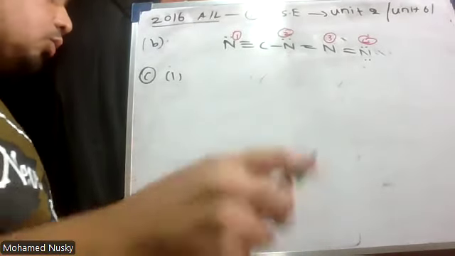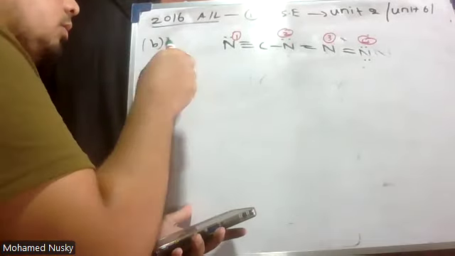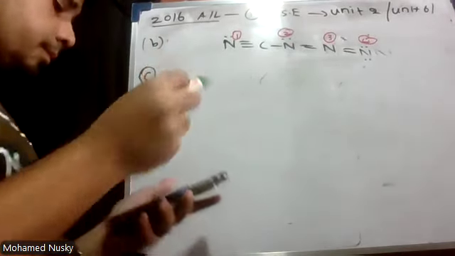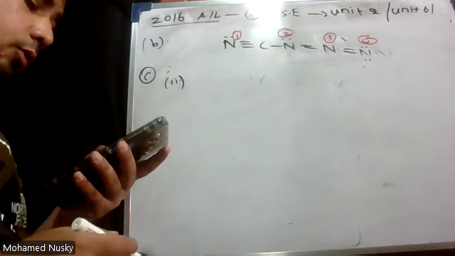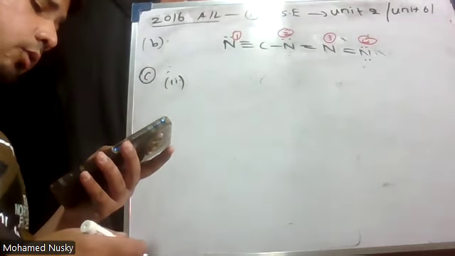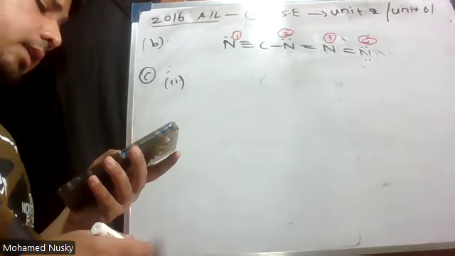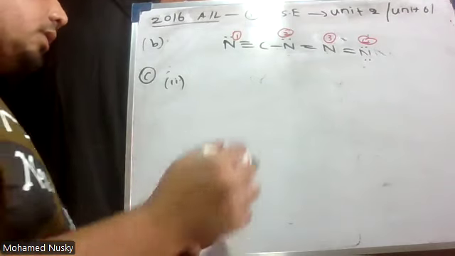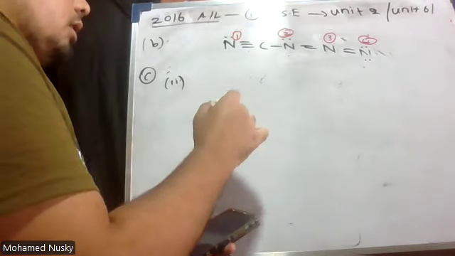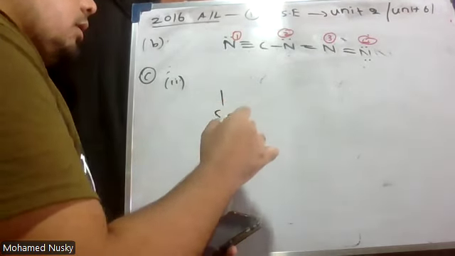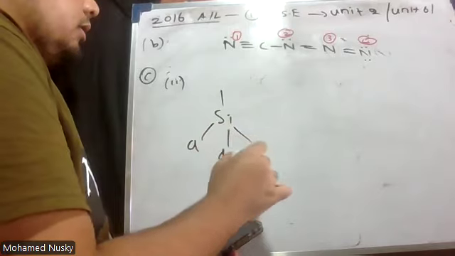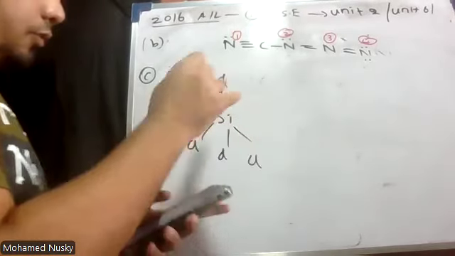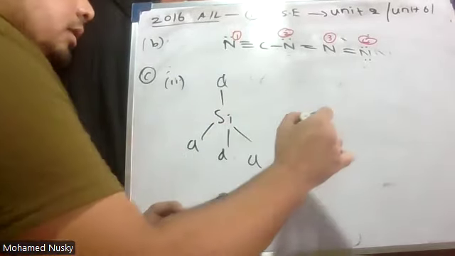In Roman number two, although the electron pair geometry of SiCl4, NCl3, and SCl2 is tetrahedral, their bond angles are different. Now, let me draw SiCl4. If you draw it, you will get the answer.